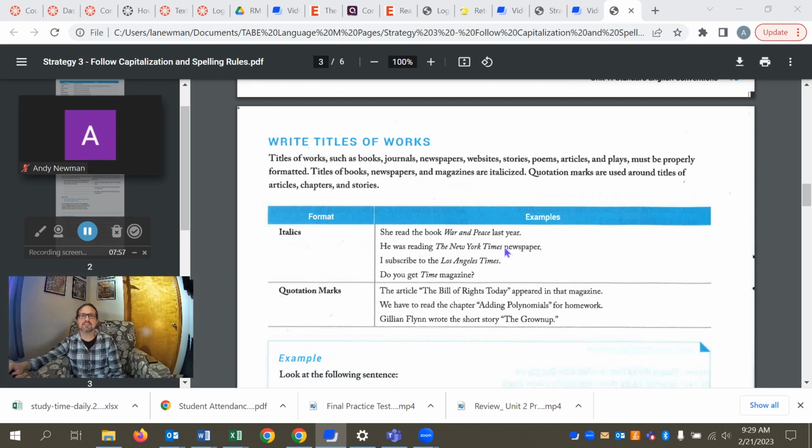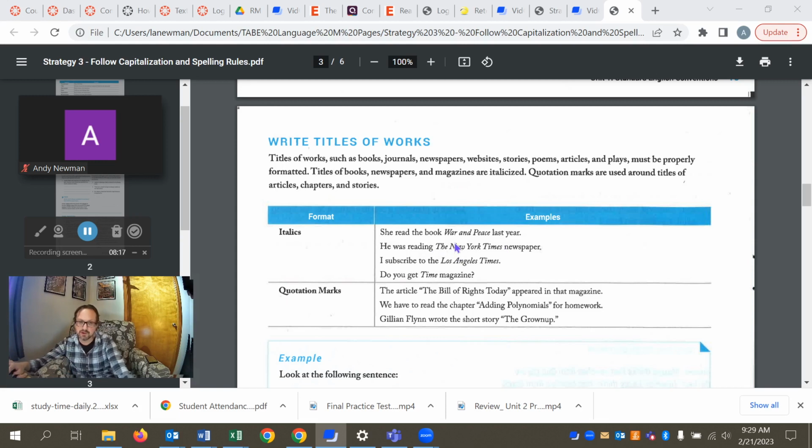But think about the length of the work that you're writing about, and if it's a longer work, and especially if it's a work that contains smaller parts like articles or short stories or essays from different authors, that's going to be a larger work because it contains smaller works.